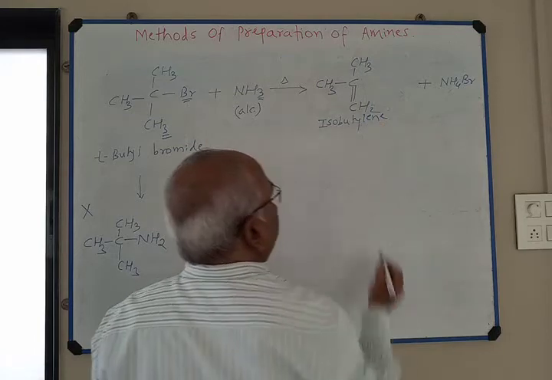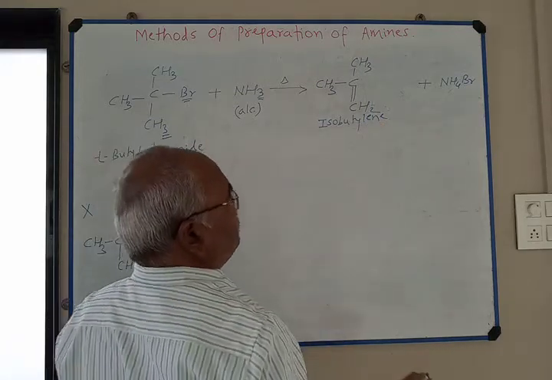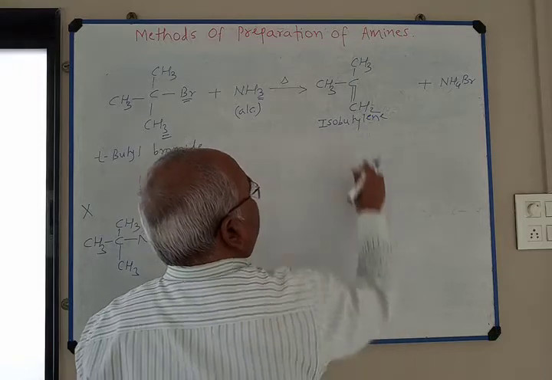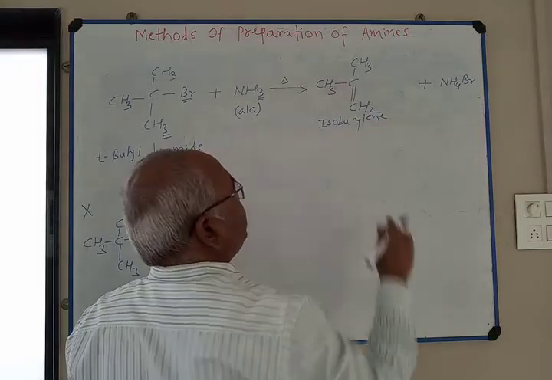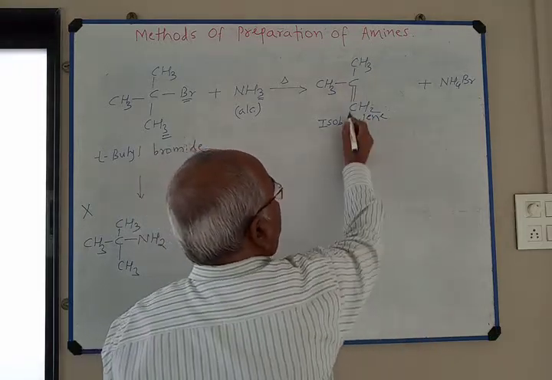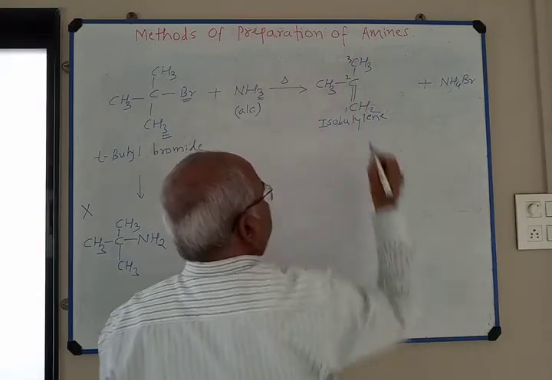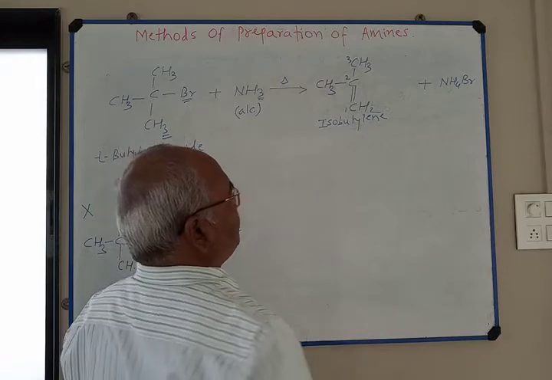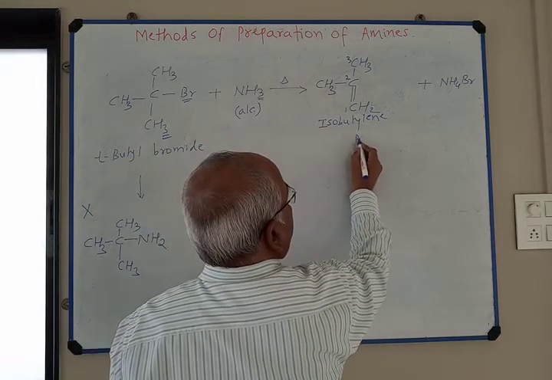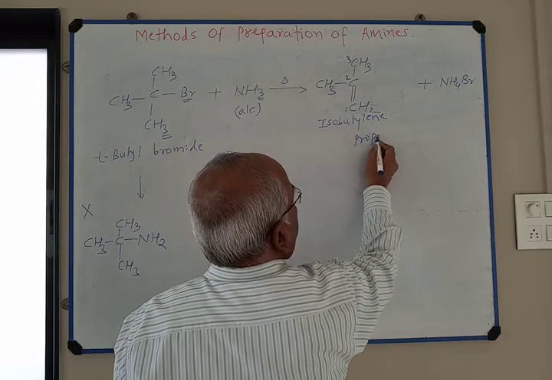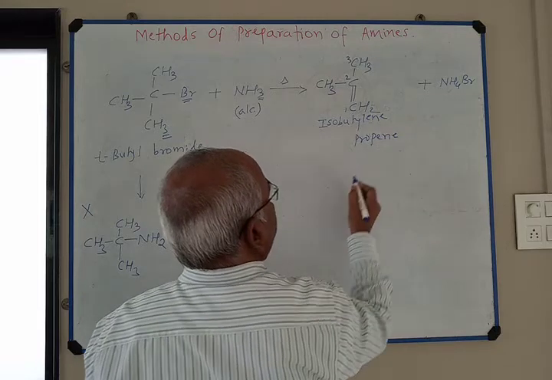Isobutylene is the product. Its IUPAC name is, this is the longest carbon chain containing the double bond, number 1, 2, 3. The longest carbon chain contains 3 carbons, therefore it is propene.